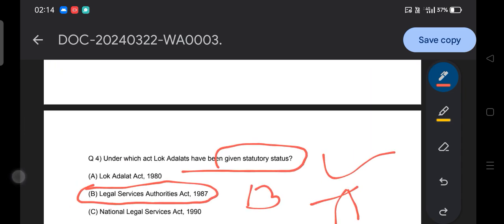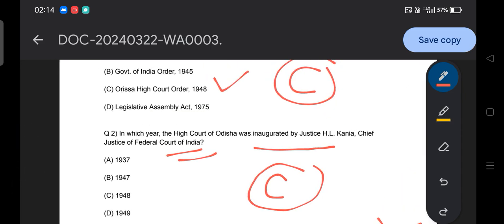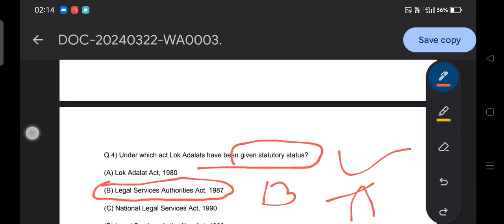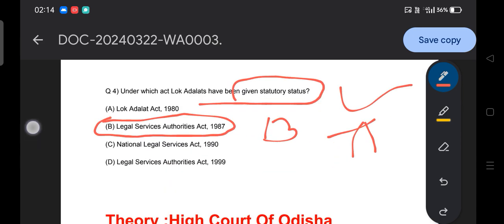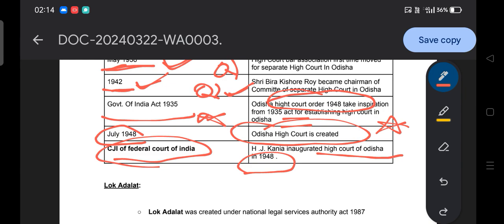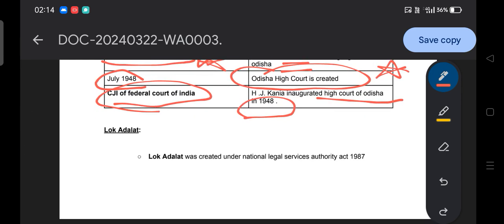So in which year was the Odisha High Court inaugurated by Justice H.J. Kania, Chief Justice of the Federal Court of India? 1948. They can simply ask who inaugurated it, or who was the Chief Justice of the Federal Court during the inauguration of the Odisha High Court. So H.J. Kania, that is how you have to remember. So this is clear, all about our Odisha High Court.